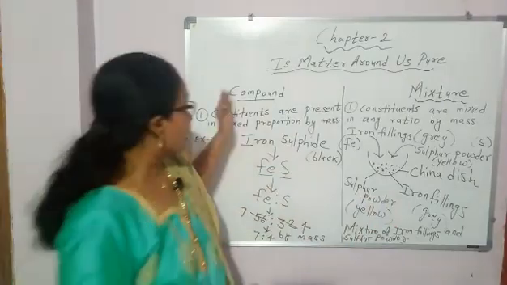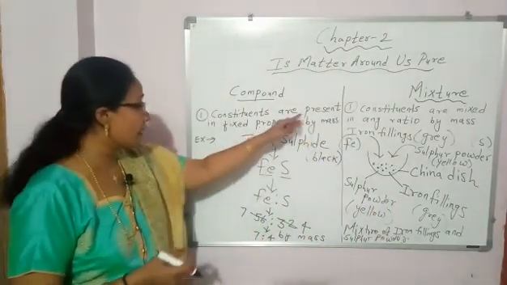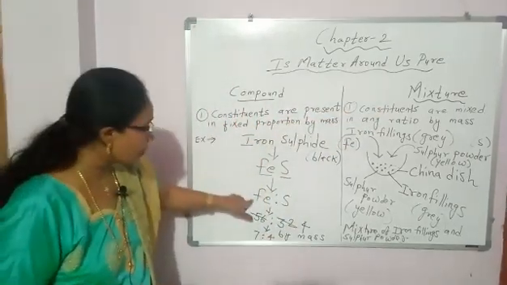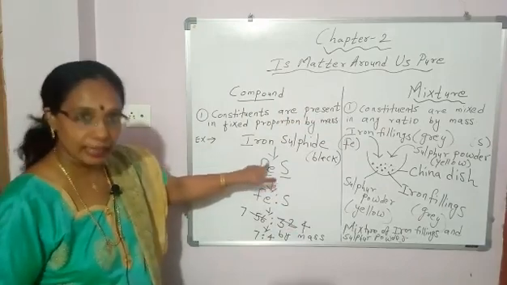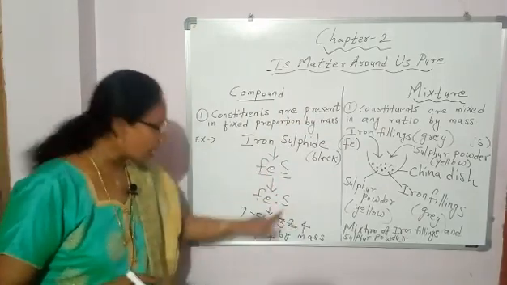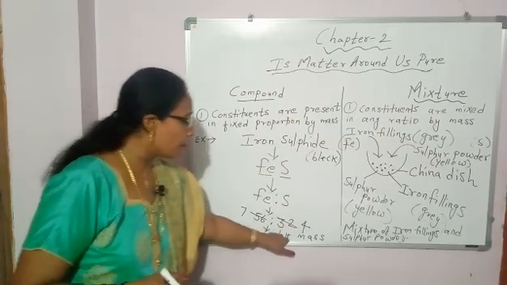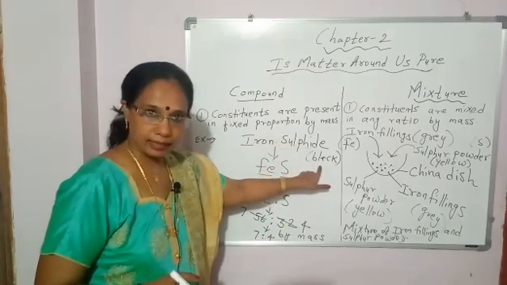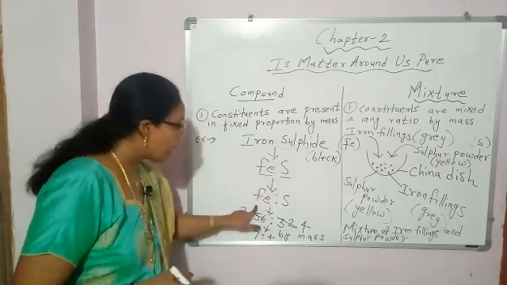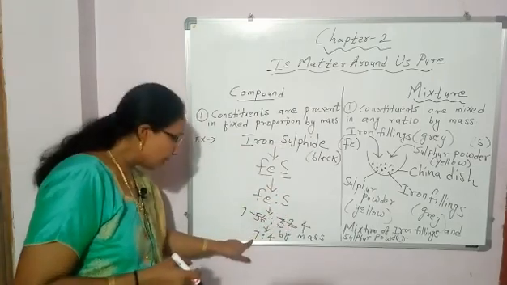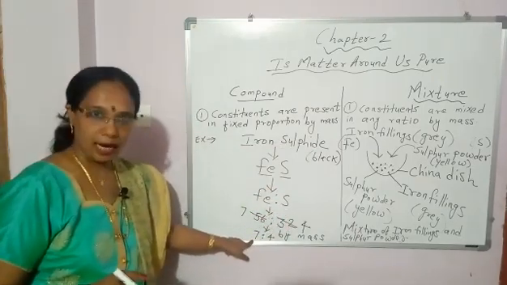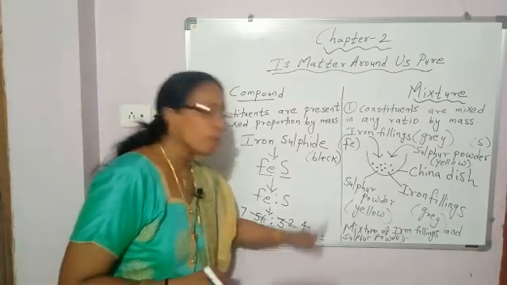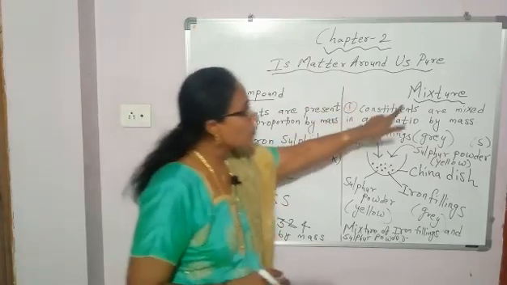Okay. So this is the first point we discussed, the difference between compound and mixture. What is the first point? The constituents in a compound. In a compound, the constituents are present in fixed proportion by mass. Like iron sulfide is a compound which is black in color. The constituents in it are iron and sulfur. They are combined together in fixed proportion by mass. What is that fixed proportion by mass? 7:4 by mass.